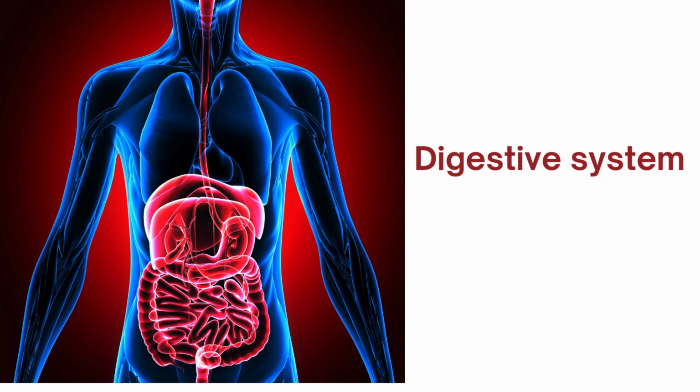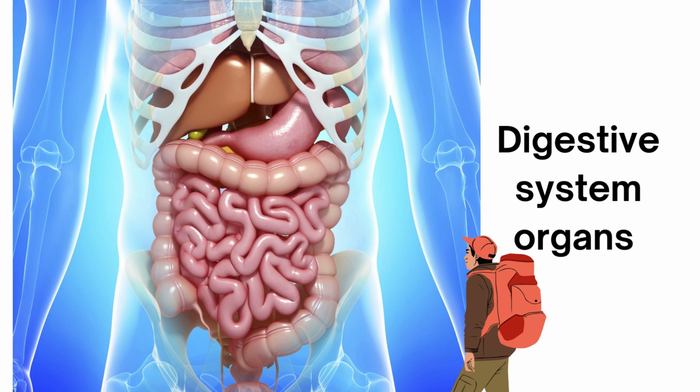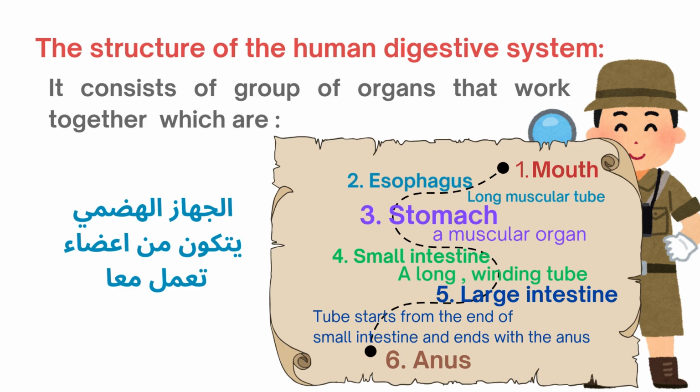So here we have the digestive system. We will go inside the digestive system and see each organ, okay? First, we will see the structure of the human digestive system, and the meaning of structure is the components, okay? It consists of a group of organs that work together, and these are 6 organs, as you see here. It starts with the mouth, and then we have the esophagus.